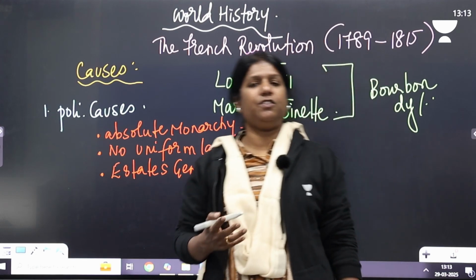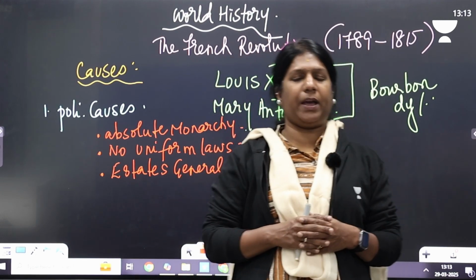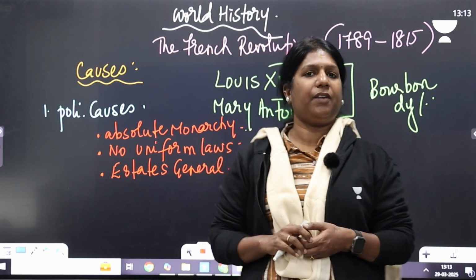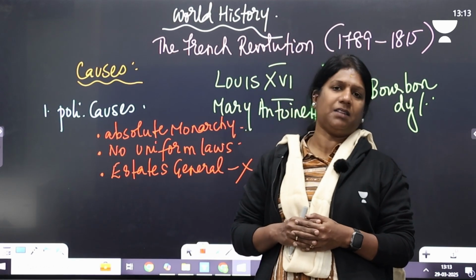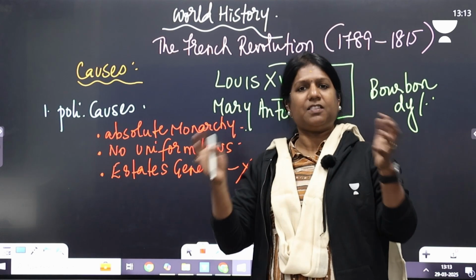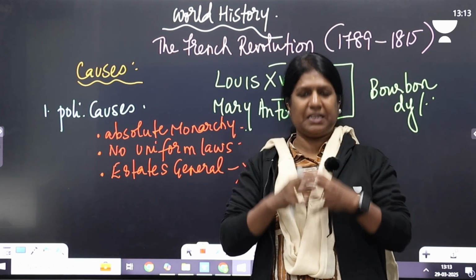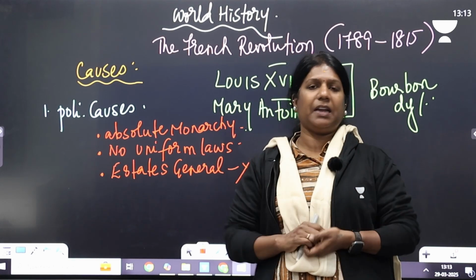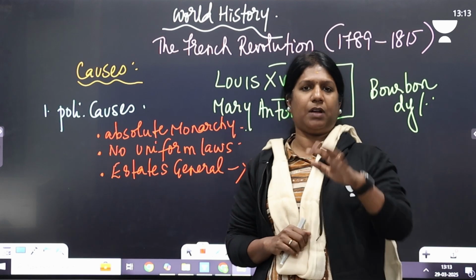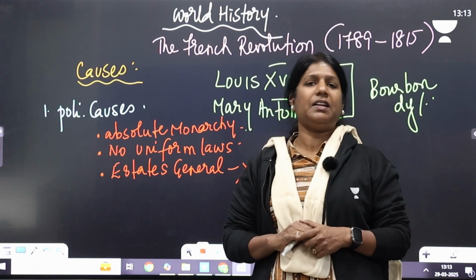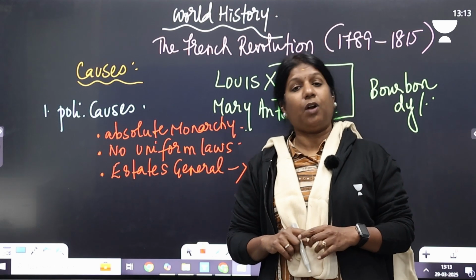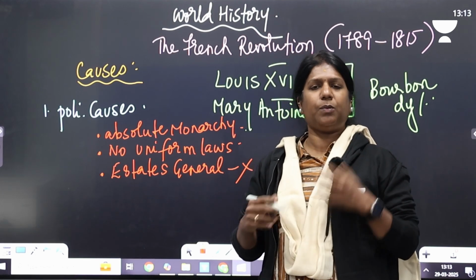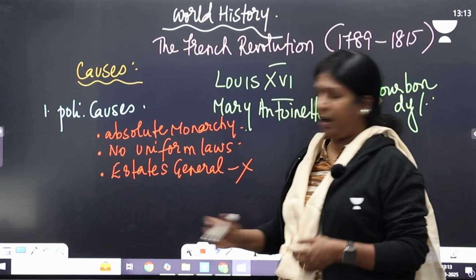The Estates General is a kind of group where, if you look at the society of France, it was divided as the first estate, second estate, and the third estate. This Estates General is a meeting where all the representatives of these three classes would come and sit and have a discussion with the king. But that was never convened. So, for not convening the Estates General, there was a chaotic condition in France.